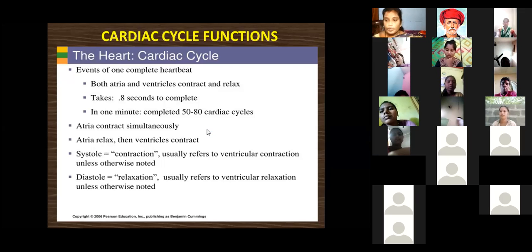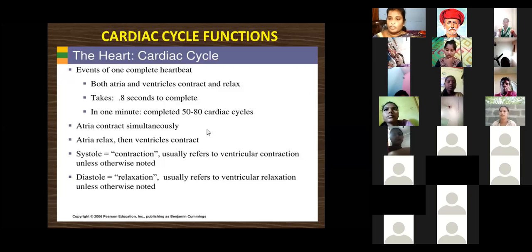Okay, ma, are you able to understand what the atria and what the ventricles are, and the place they take in our heart? Can you understand? Moshmita, unmute yourself, ma. Yes, ma'am.